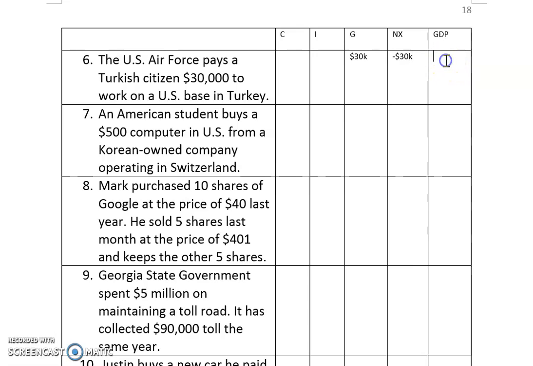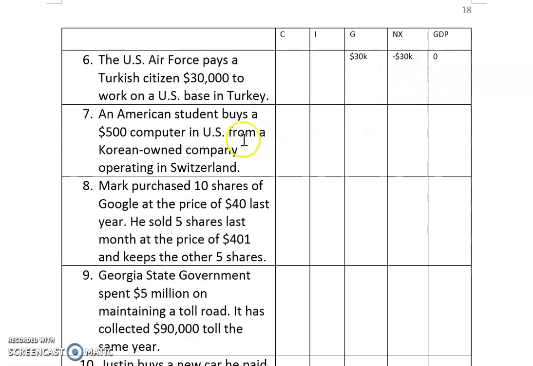Some students commented on here. They say that a U.S. base in Turkey is actually U.S. territory because, you know, for the administration. Well, that is a political definition. However, in economics, that base is in the territory of Turkey. It is still considered as made outside the United States. So because of that, we need to say that is an import.